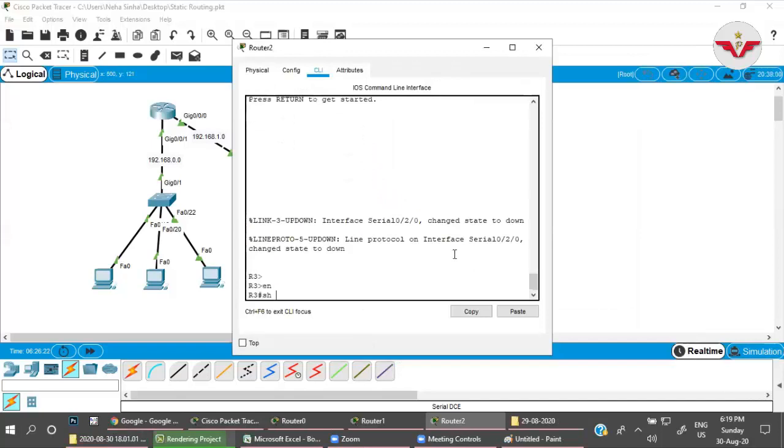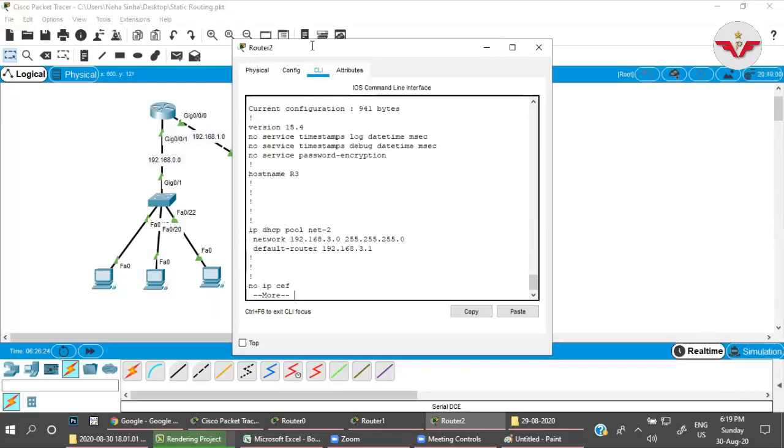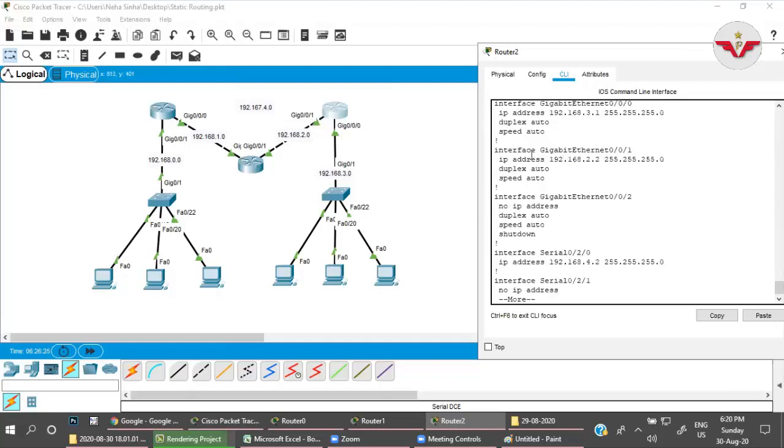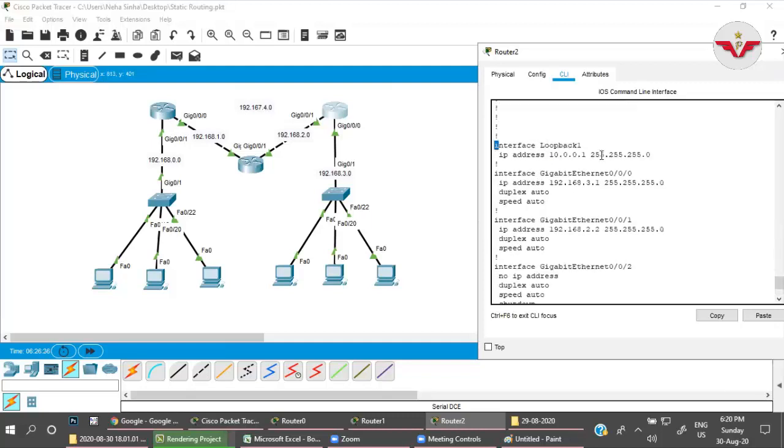Good. And on this router as well, the same configuration as R1. Show run. Look here, the DHCP pool for network 2.3.0 network is here, so I have given the IP address to this PC, and I have created a loopback just to check the host based static routing. I will come into that as well.